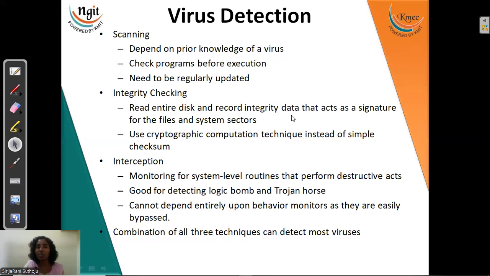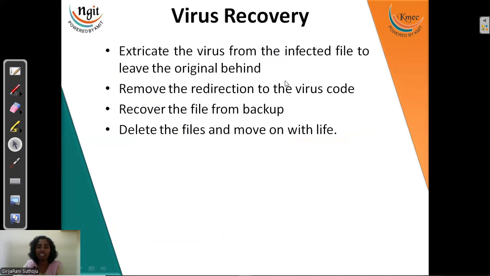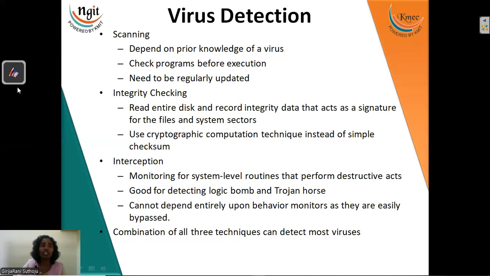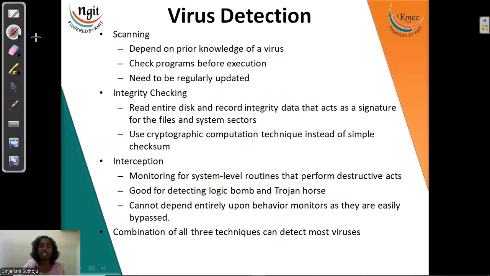Along with "hi, hello, how are you", the system attaches an extra link. When I apply a signature, this signature and that signature will be different, so we can directly say that our data has been changed with some content, so I should not accept it into my system. That way, integrity checking also helps us find viruses.